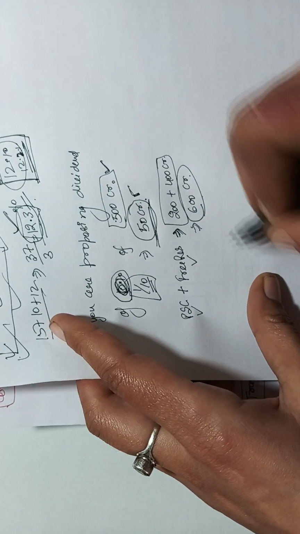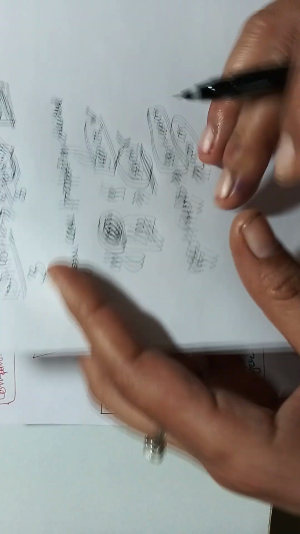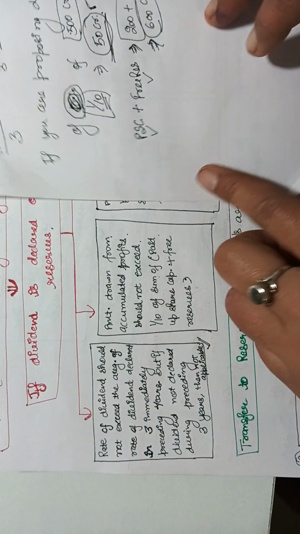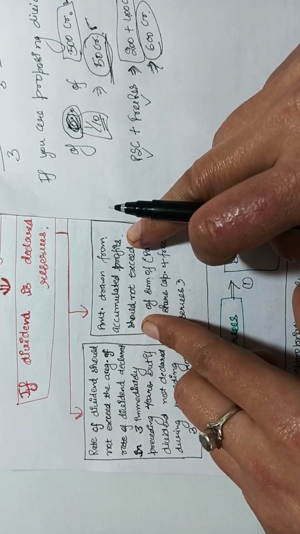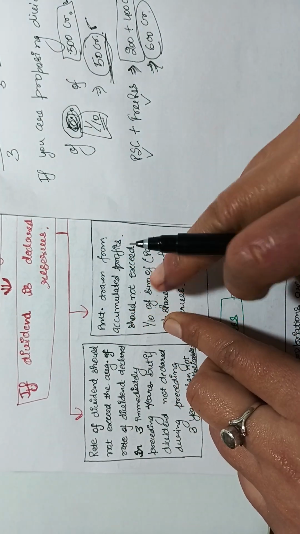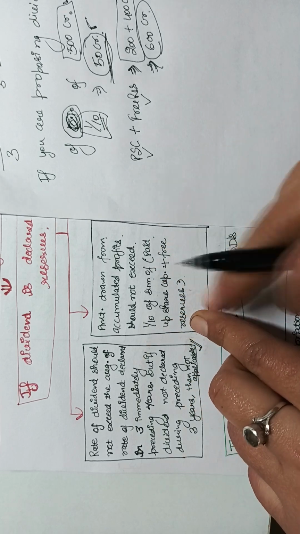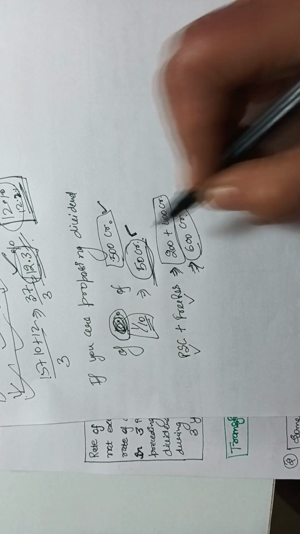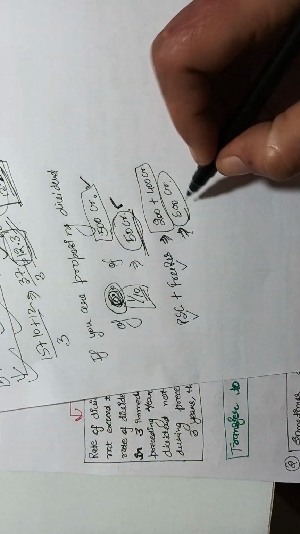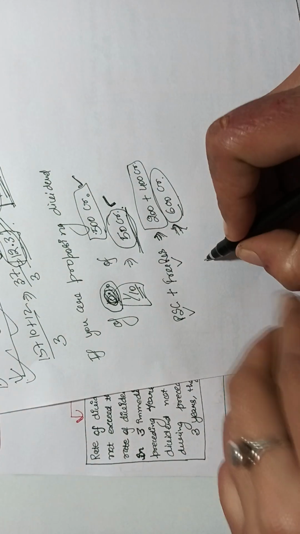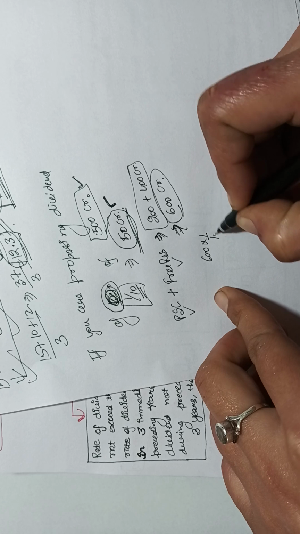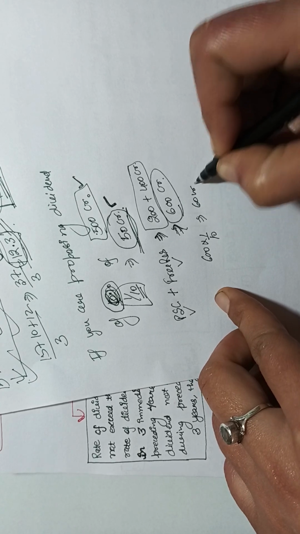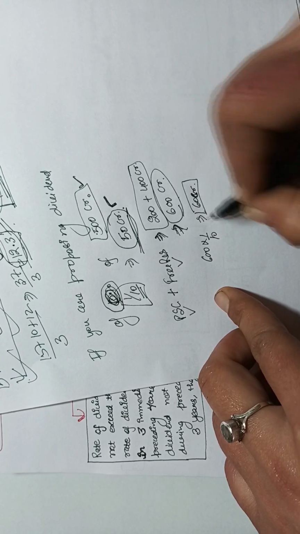So total is 600 crore, let's suppose. Here the condition is saying that the amount drawn from accumulated profits should not exceed 1/10 of the sum of the paid up capital and free reserves. Here you are declaring a dividend of 50 crore. And what is the 1/10 of this amount? 1/10 of 600 crore is 60 crore. So you are satisfying this condition.